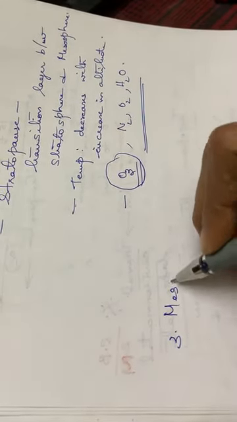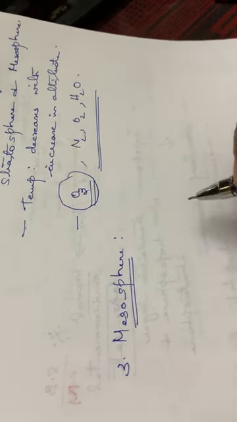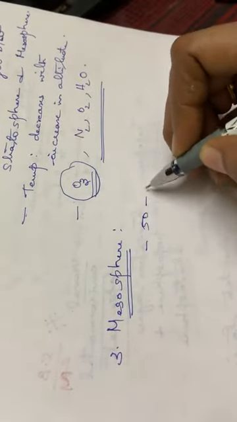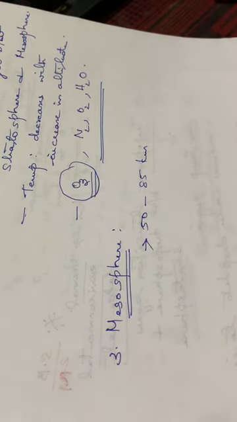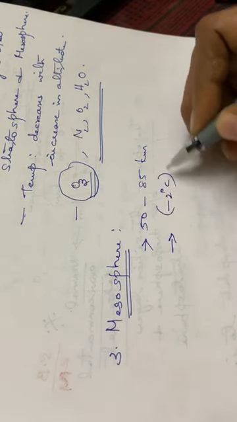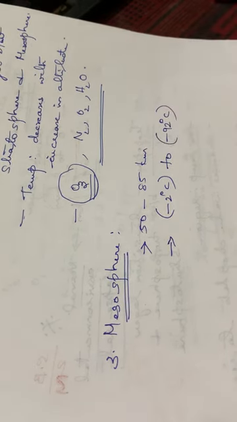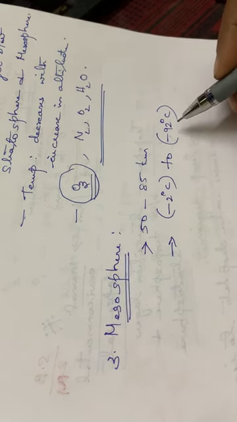Then the next layer, that is the third layer, that is the mesosphere. You have to read your textbook thoroughly. So here this mesosphere, see, stratosphere, it extends from 11 to 50, isn't it? So here this mesosphere, it extends from 50 to 85 kilometer. Okay, mesosphere extends from 50 to 85 kilometer. And also the temperature range, it is from -2 degrees Celsius to -92 degrees Celsius. So here also a cold temperature is maintained, that is, the temperature is negative, -2 to -92 degrees Celsius.